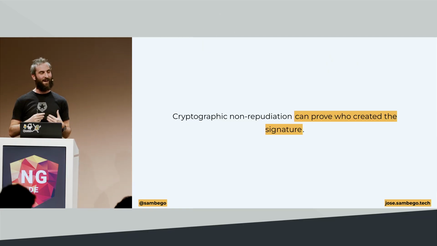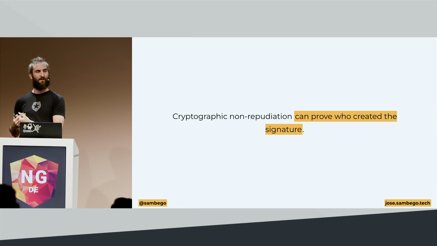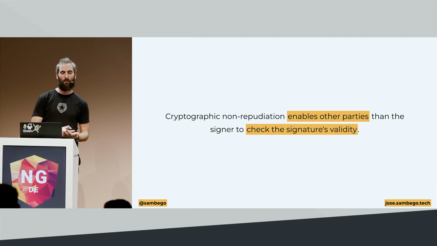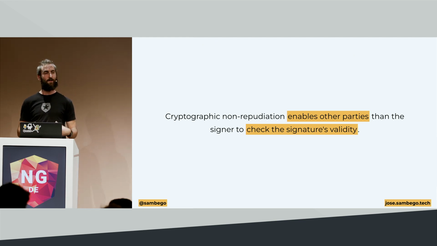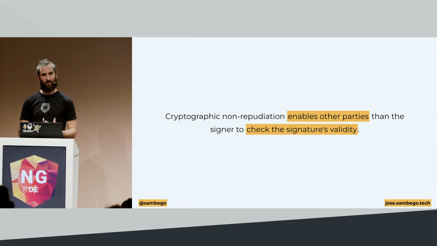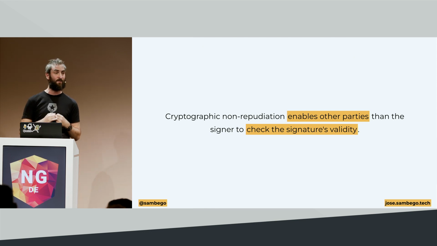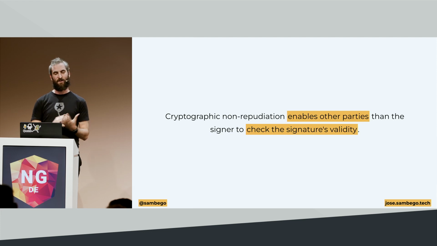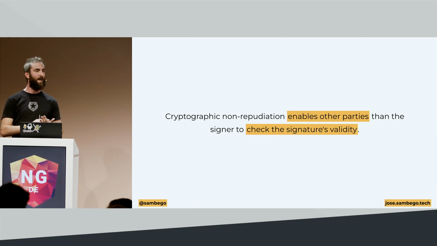What I think it means, or my simplest way of saying it, is that cryptographic non-repudiation means that we can prove whoever created the signature. Whoever created a digital signature cannot disprove that they created the signature, just because of this principle. So cryptographic non-repudiation enables other parties, other than the person that created that signature, to validate and check the signature's validity. Everybody in the room should be able to validate a signature that I have created, and I should not be able to dispute that I have created that signature. That's a basic principle of cryptographic non-repudiation. It's a basic principle of digital signatures.